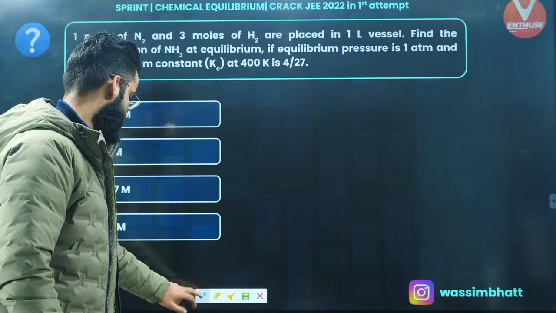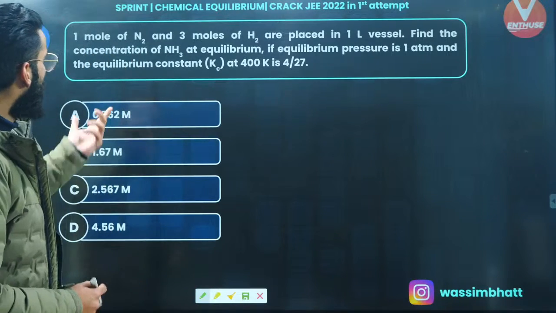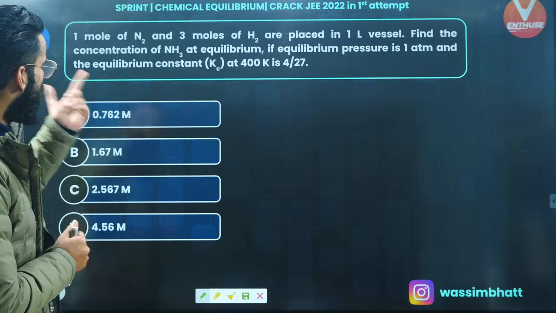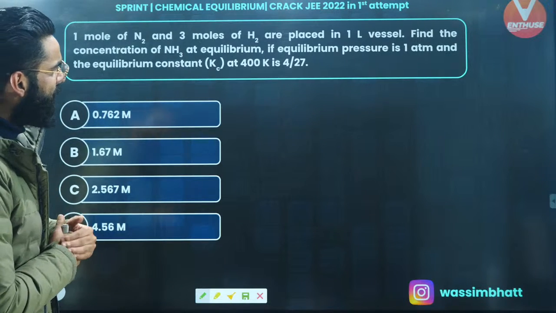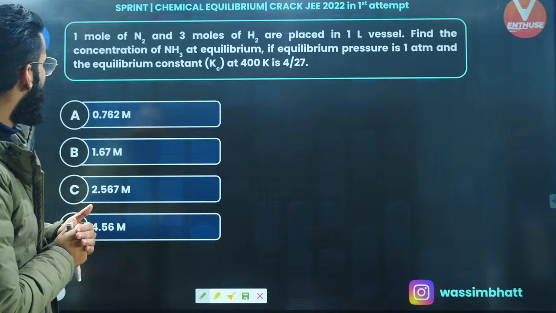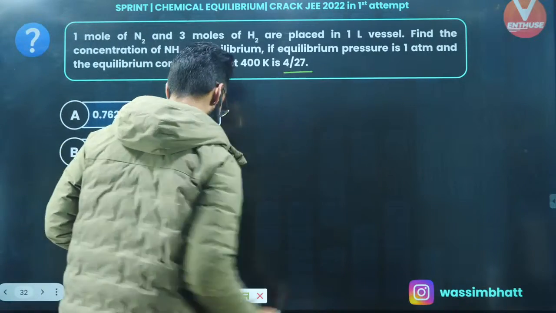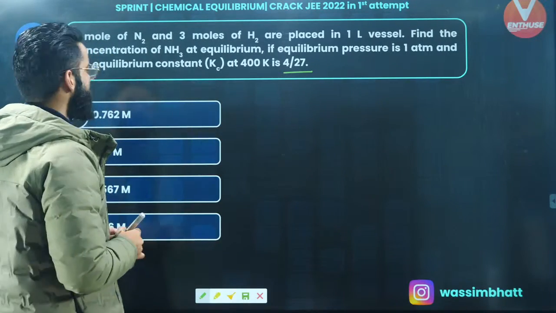See guys. 1 mole of N2 and 3 moles of H2 are placed in a 1 liter vessel. Find the concentration of NH3 at equilibrium if the equilibrium pressure is 1 atm and the equilibrium constant at 400 Kelvin is 4 by 27. Now understand how I'll be solving this sort of question.